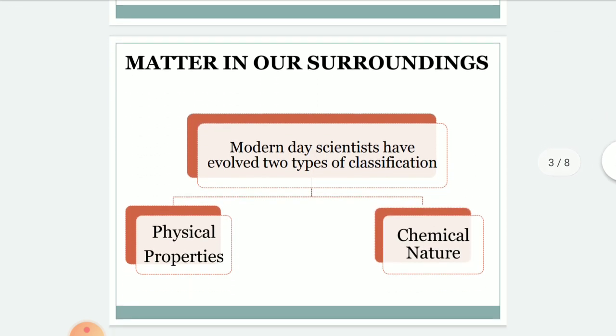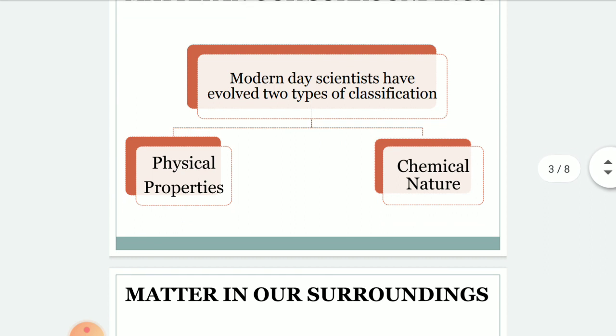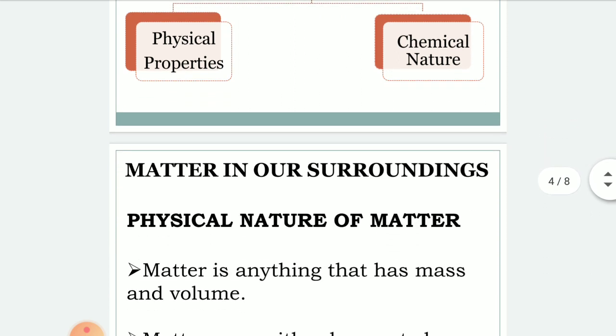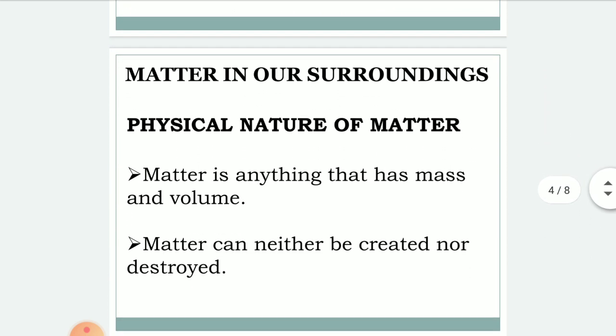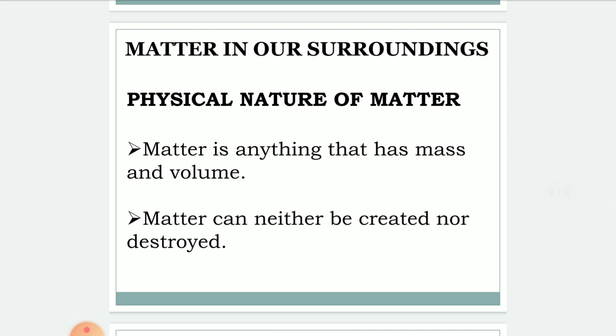Physical properties means it is considered as a matter. What is matter? How is matter classified? Matter is nothing but it has mass and volume. Matter can neither be created nor destroyed.